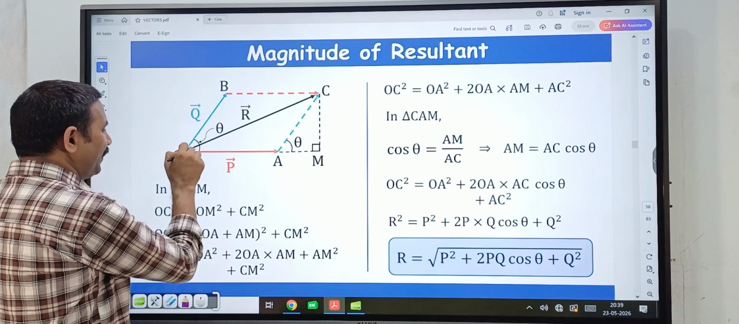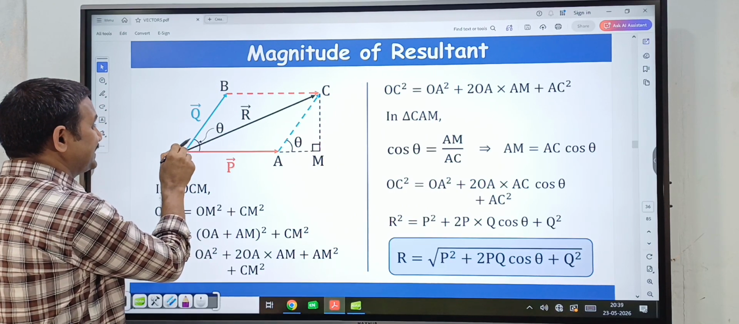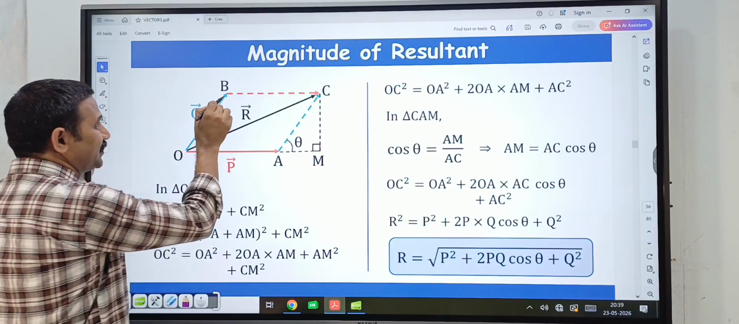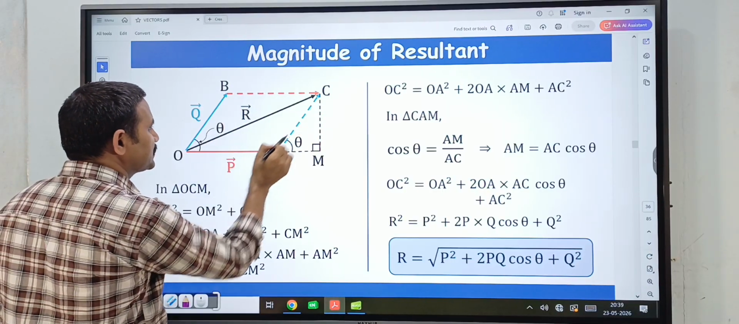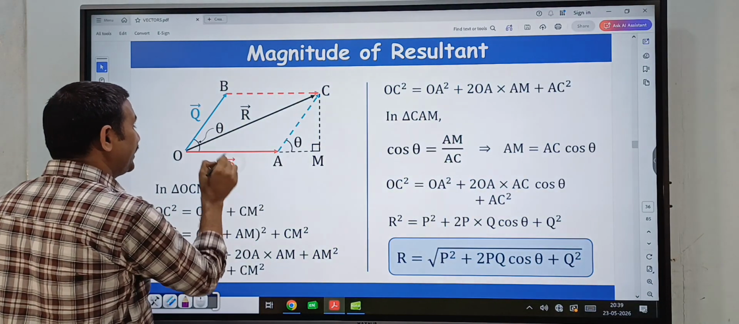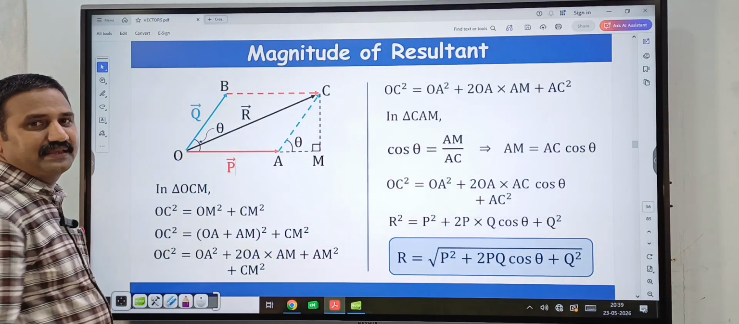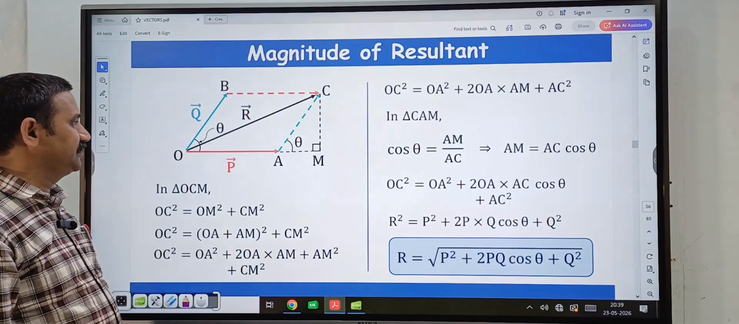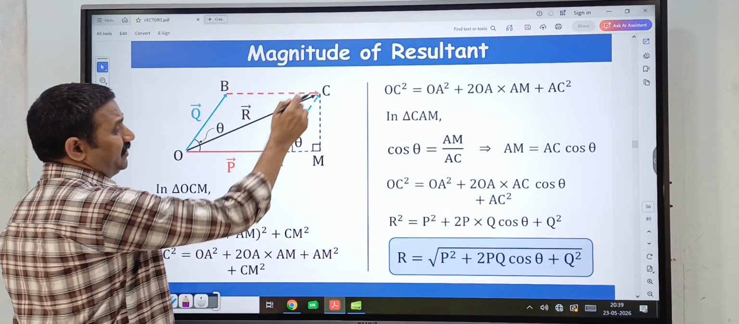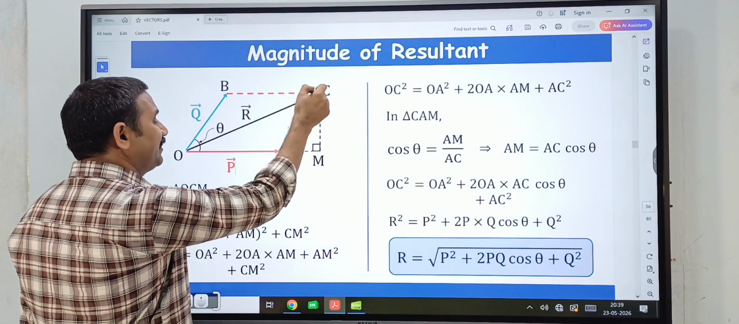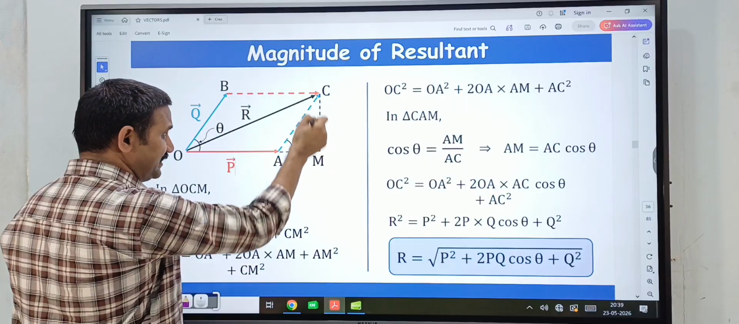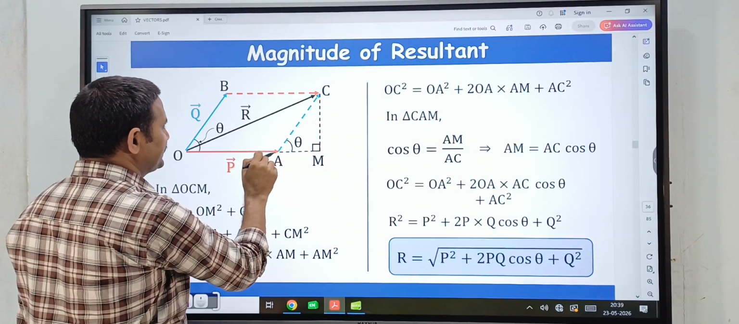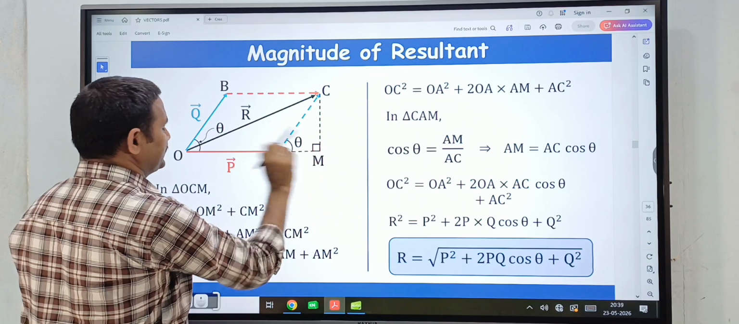P bar and Q bar are represented by the adjacent sides of a parallelogram. So this is P bar, this is Q bar, and here also you construct one, this is P bar and this is also Q bar. So the resultant of P bar and Q bar is the diagonal of this parallelogram, that is R bar. Here we construct a triangle, draw one perpendicular with a dotted line, and here also you extend this P bar vector in this direction.